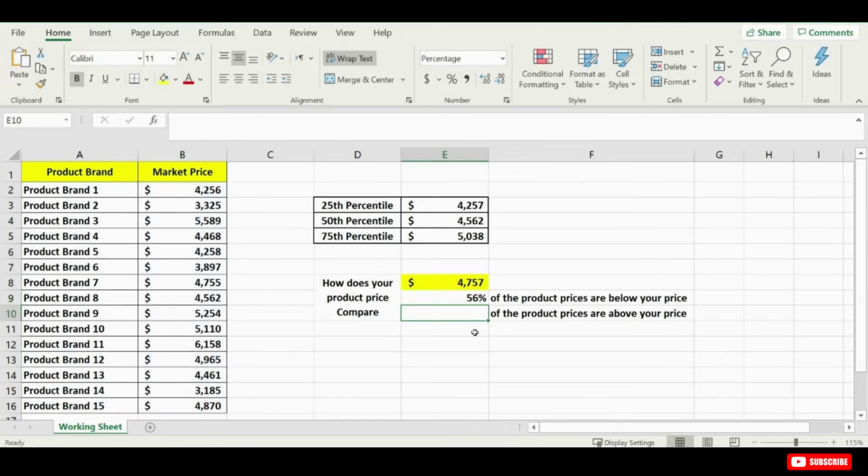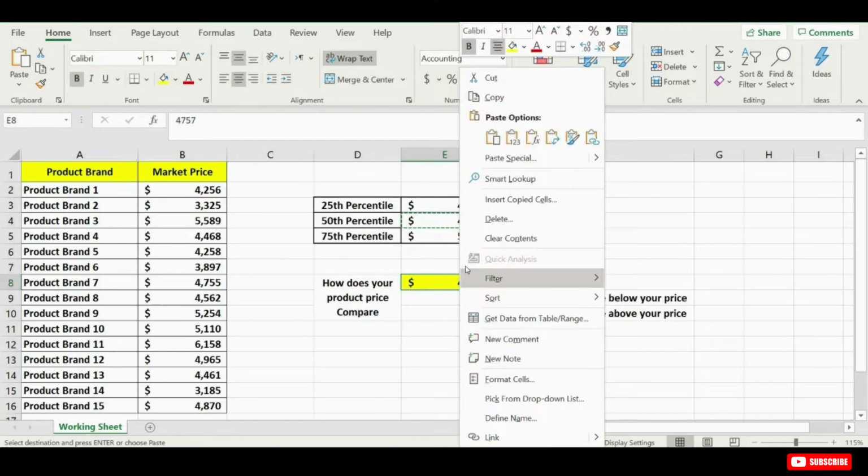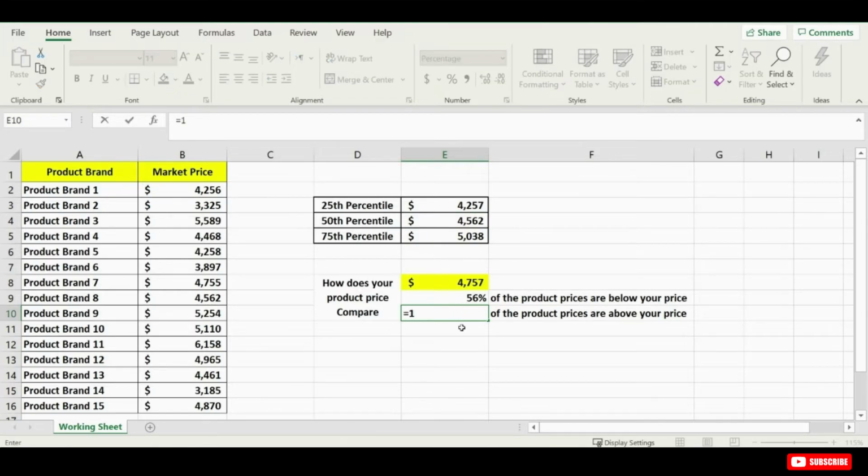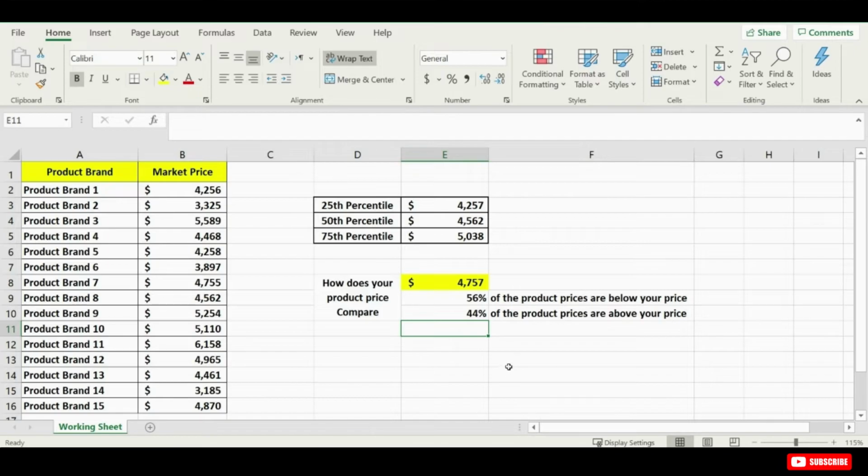And we get 56%. That means 56% of the product prices in this list are less than my product price. If I change this value to 4562, we're going to see 50%, which is the 50th percentile we found earlier. We can also show it the other way. So I'm going to say 1 minus 56%, and this percentage of product prices is above our product price.